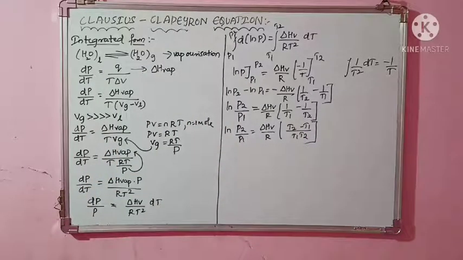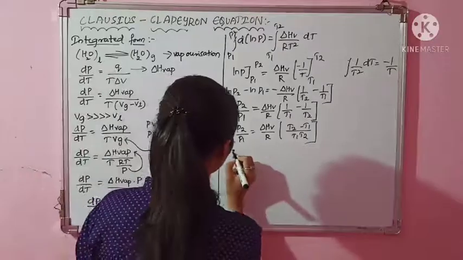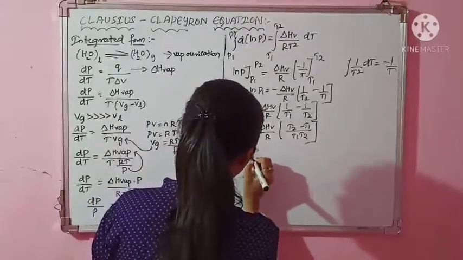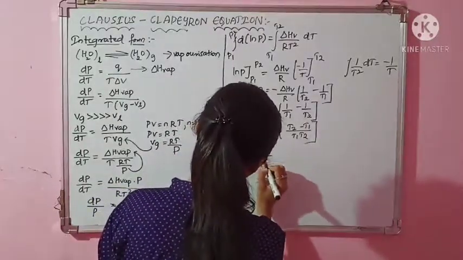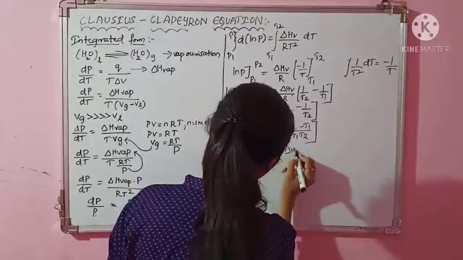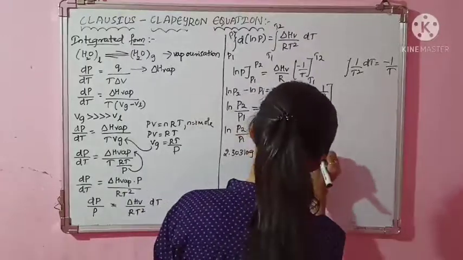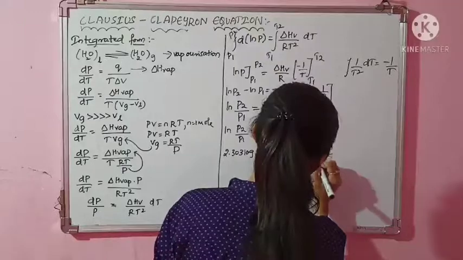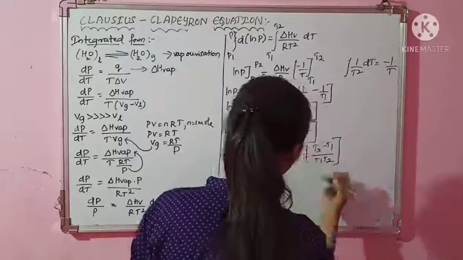Again in turn you can modify this expression. How? In place of ln I can put 2.303 log. Yes, I can put 2.303 log to the base 10 of P2 by P1 is equal to delta HV upon R bracket T2 minus T1 divided by T1 into T2. I can have it like this.